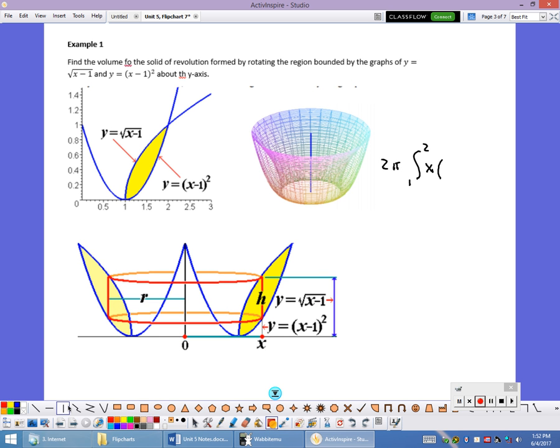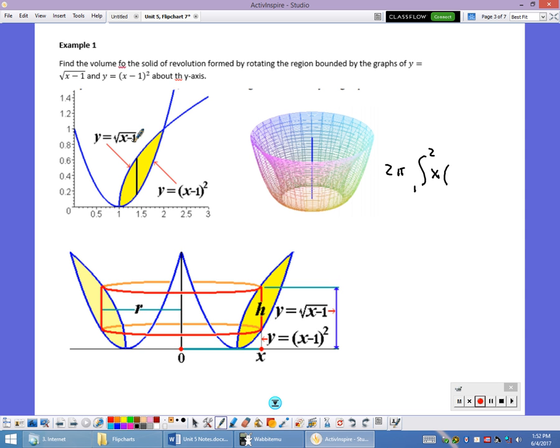In this particular problem, the height is this vertical distance right there. That vertical distance is given by the square root of x minus 1 minus (x minus 1) squared. So it would be the square root of x minus 1 minus (x minus 1) squared, and that would be dx.